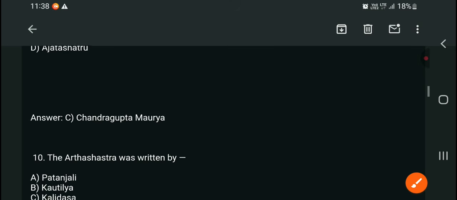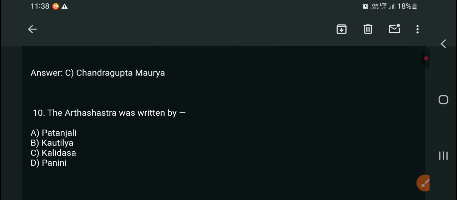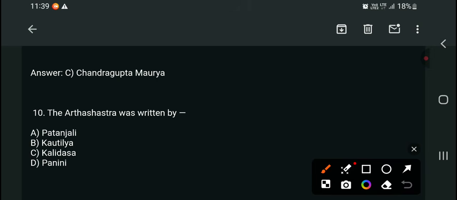Yes, right answer. The Arthashastra was written by Patanjali, Kautilya, Kalidasa, or Panini. It is also an important and general question. Arthashastra was written by Kautilya or Chanakya. He has two names, Chanakya or Kautilya.